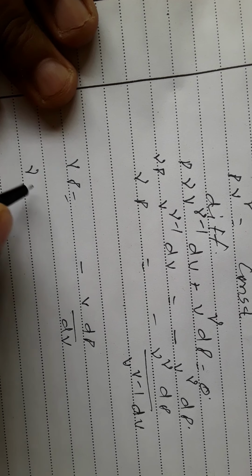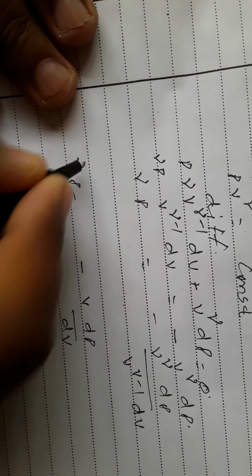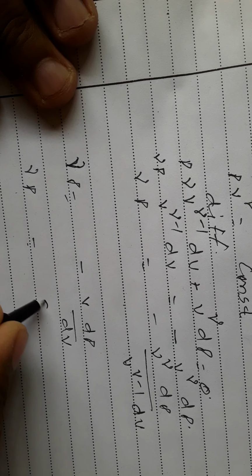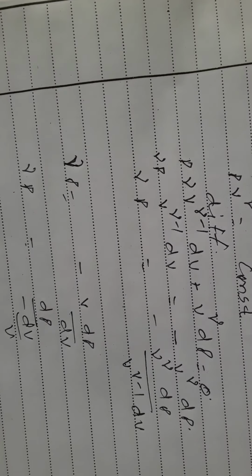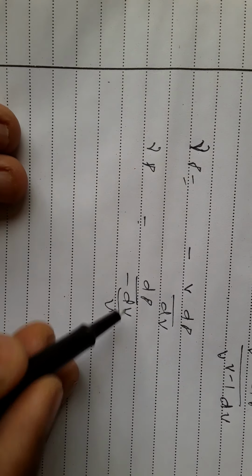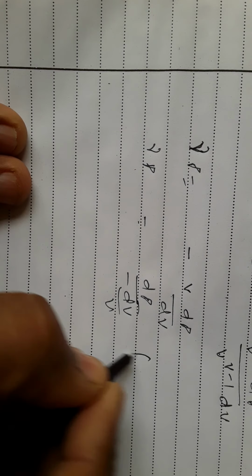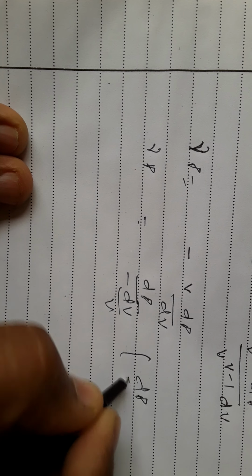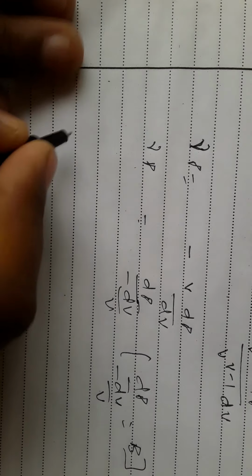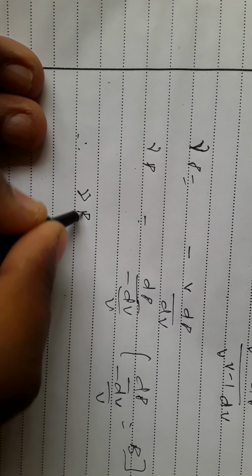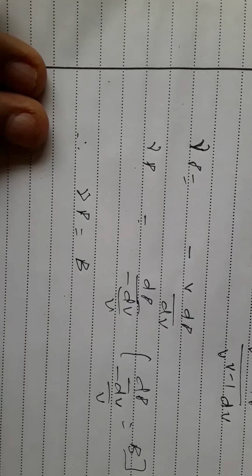Now we can write gamma P is equal to dP divided by minus dV by V. Here the volume decreases, so there is a negative sign showing that volume decreases, and we know dP over minus dV by V is equal to the bulk modulus. So we can write here gamma P is equal to B.